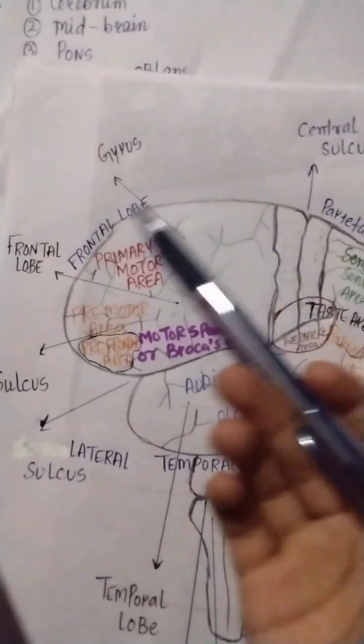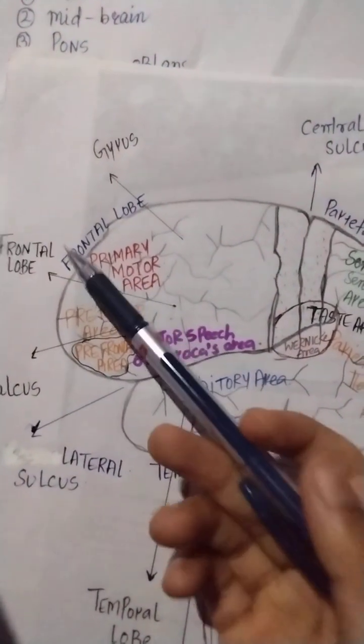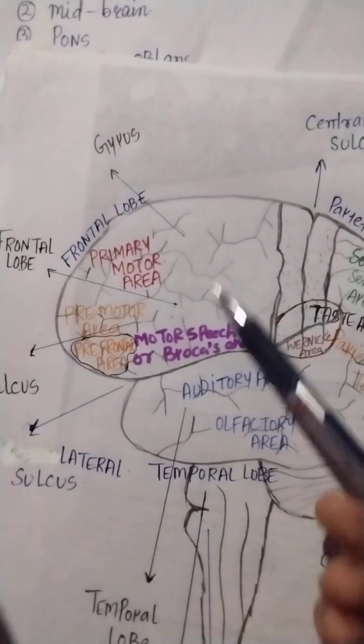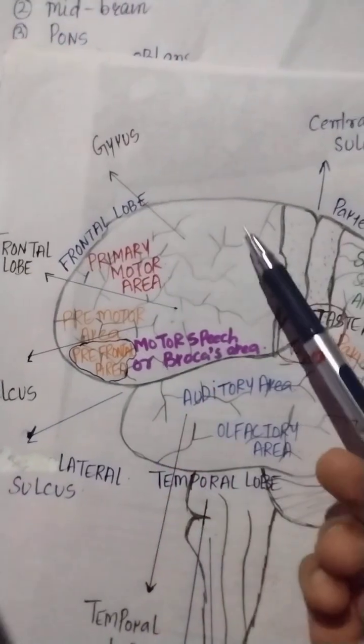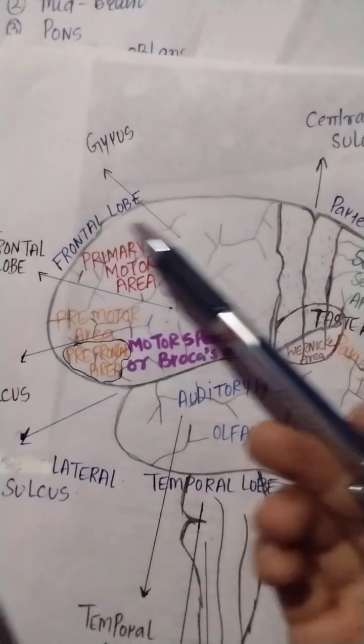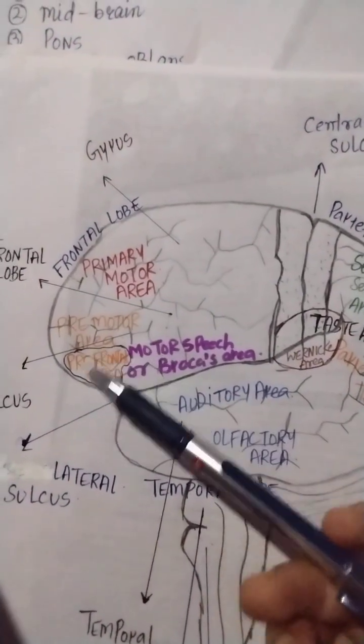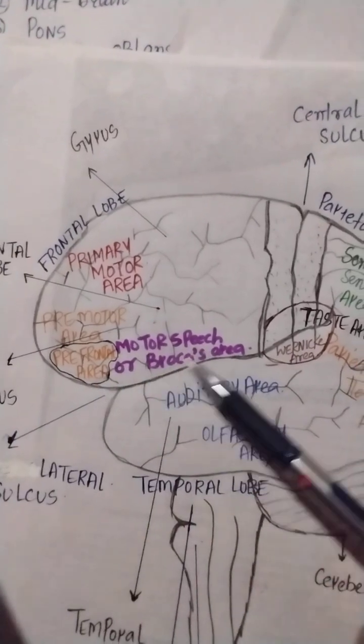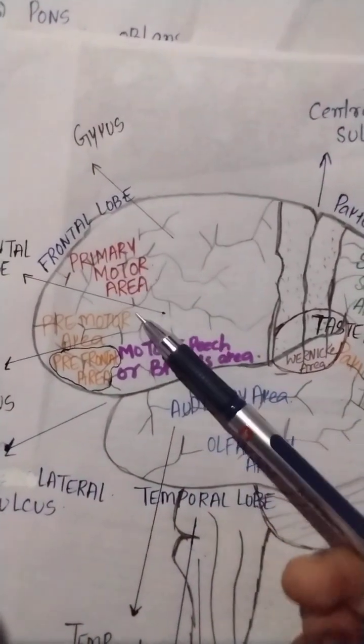These are the overall areas in the frontal lobe. This portion is the frontal lobe, containing the premotor area, prefrontal area, Broca's area, and primary motor area.